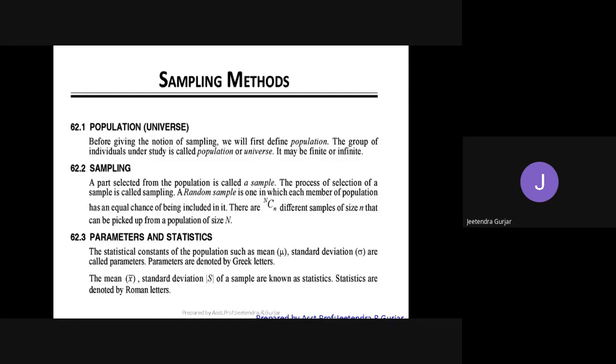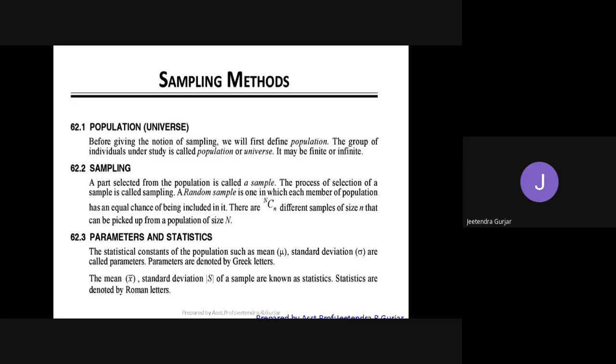Then we come across random. We always find it in a random way. Therefore, this sample is also known as random sample. A random sample is one in which each member of the population has an equal chance of being included in it.